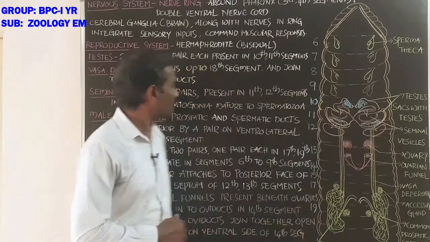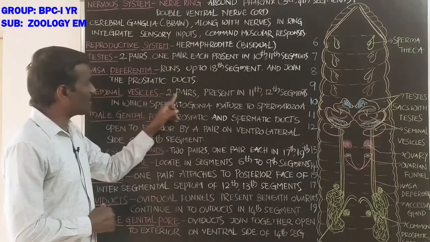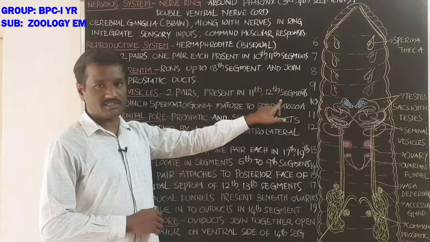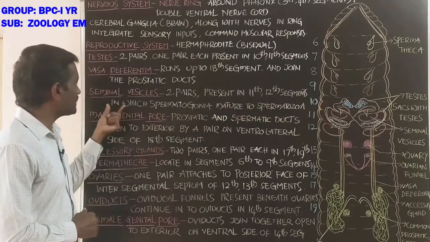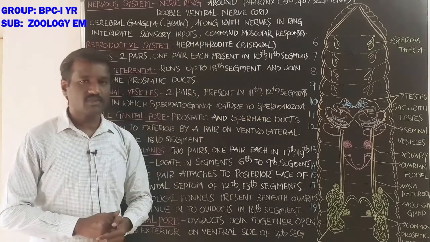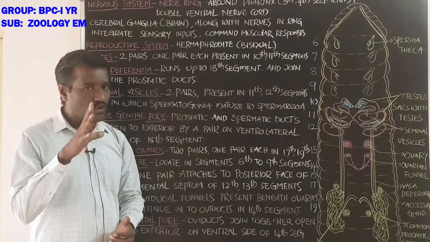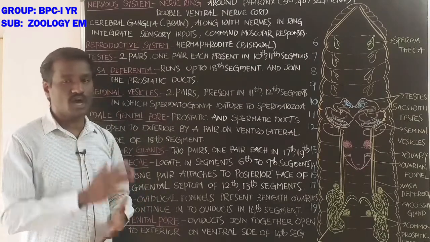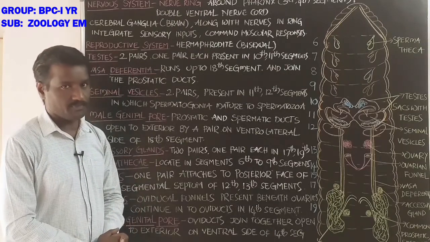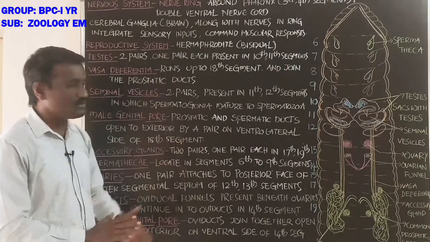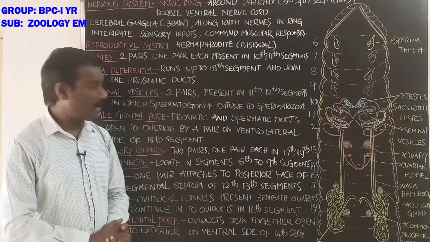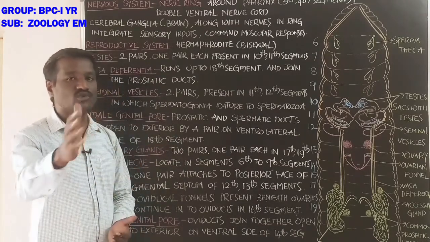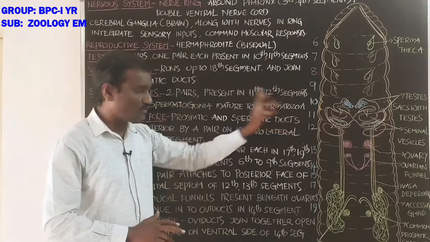These are sac-like structures in which spermatogonia mature into spermatozoa. Testes produce spermatogonia, which enter the seminal vesicles and mature into spermatozoa.